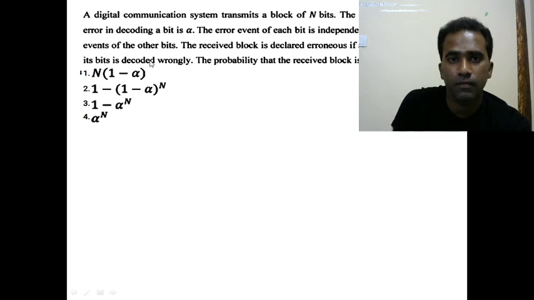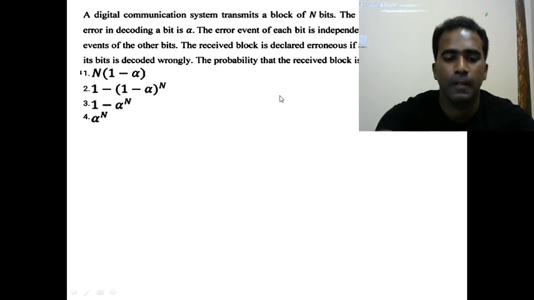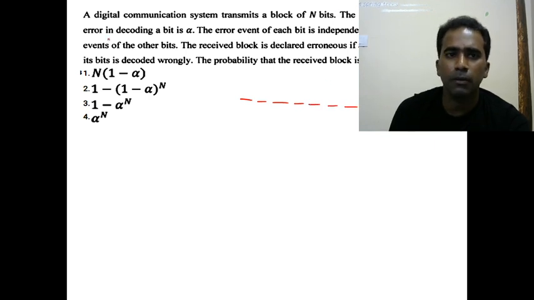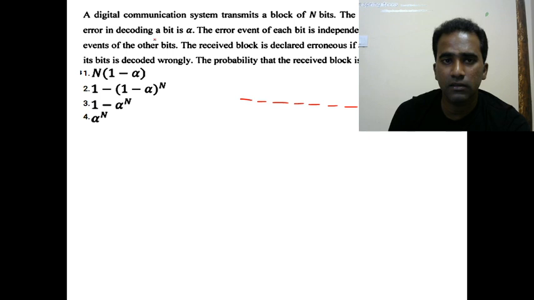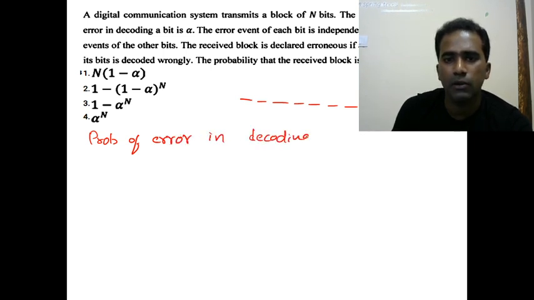Next question. So a digital communication system transmits a block of n bits. So they're going to transmit a block of n bits, it seems. N means it can be 10 bits or 20 bits or 30 bits or whatever. The probability of error in decoding a bit, a particular bit, is alpha, it seems.